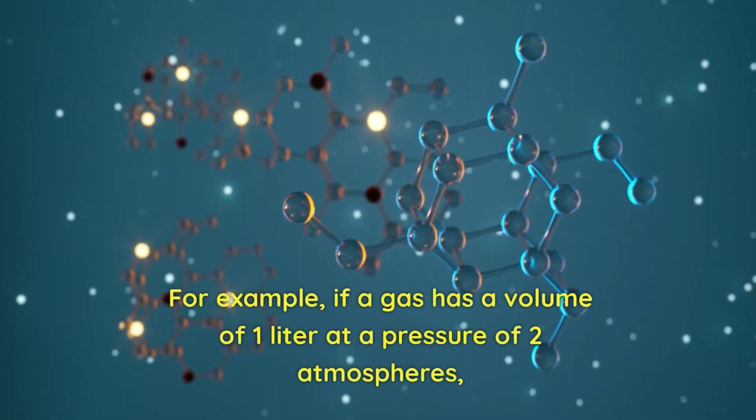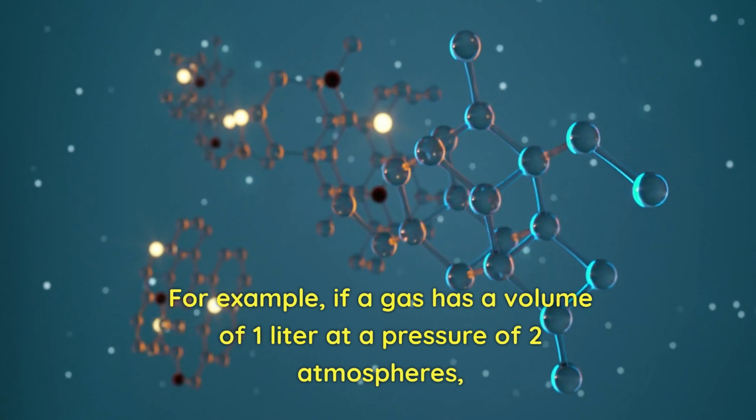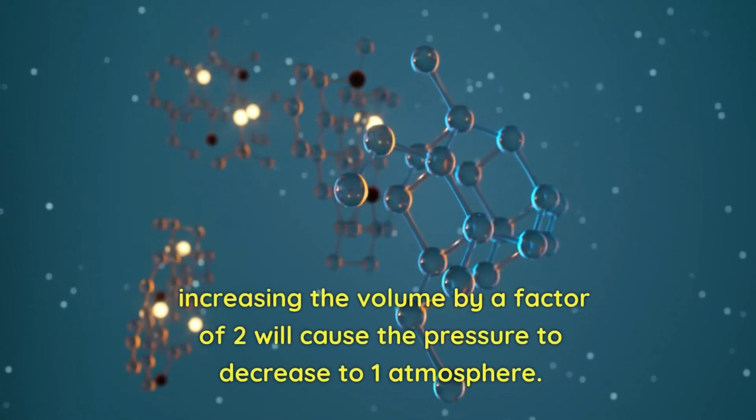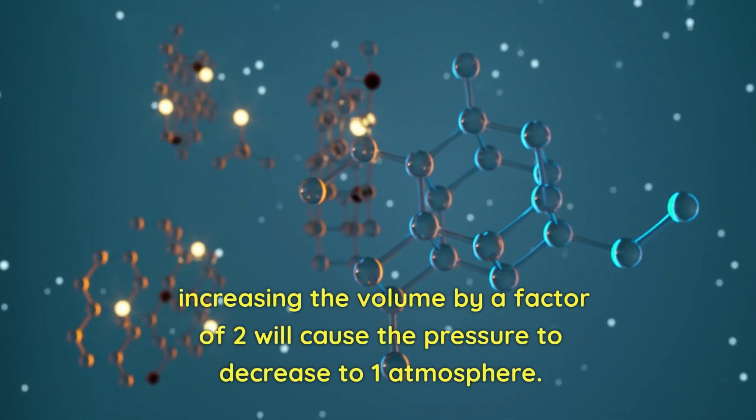For example, if a gas has a volume of 1 liter at a pressure of 2 atmospheres, increasing the volume by a factor of 2 will cause the pressure to decrease to 1 atmosphere.